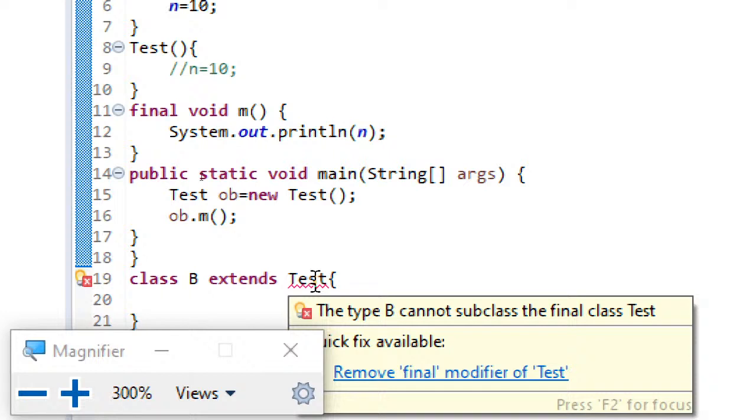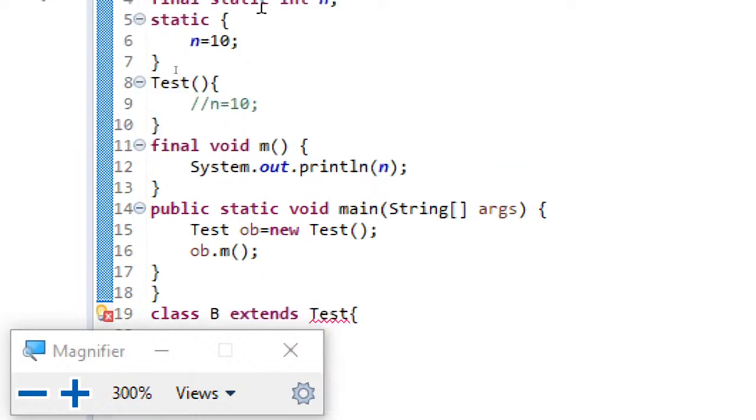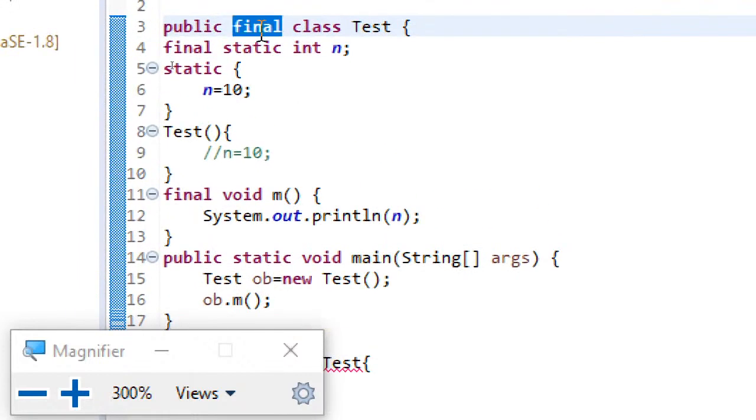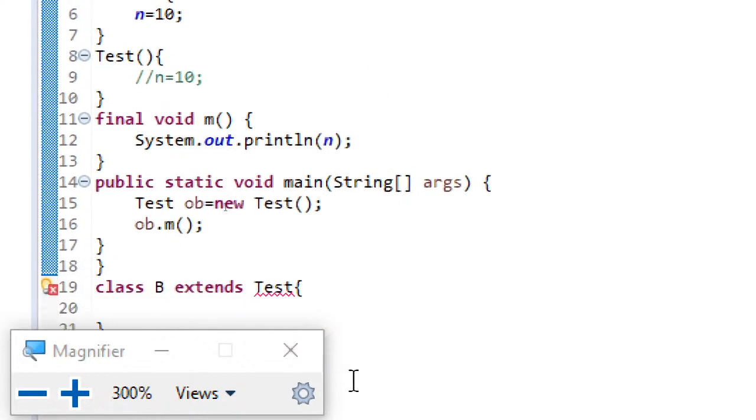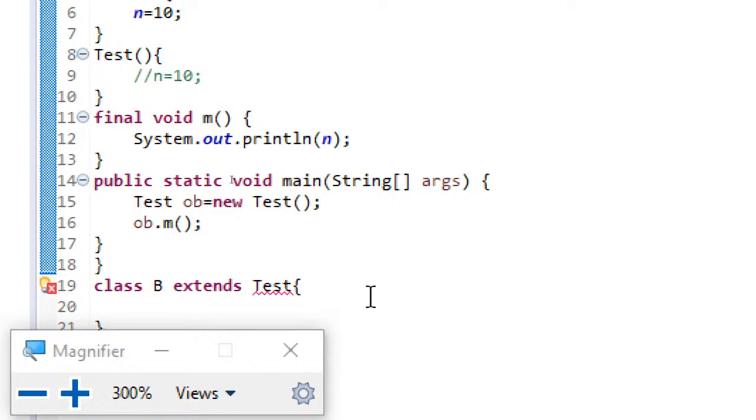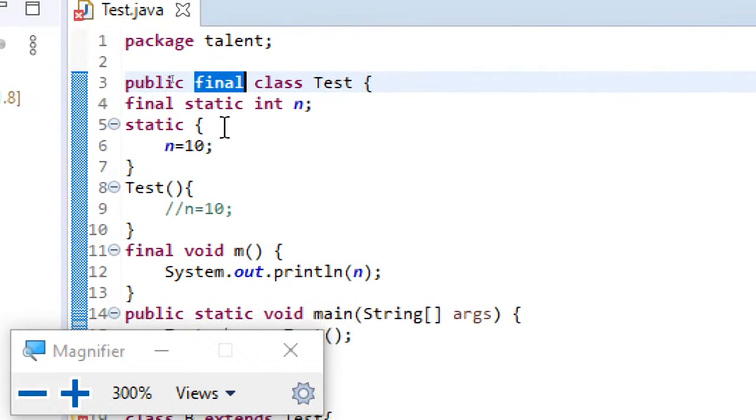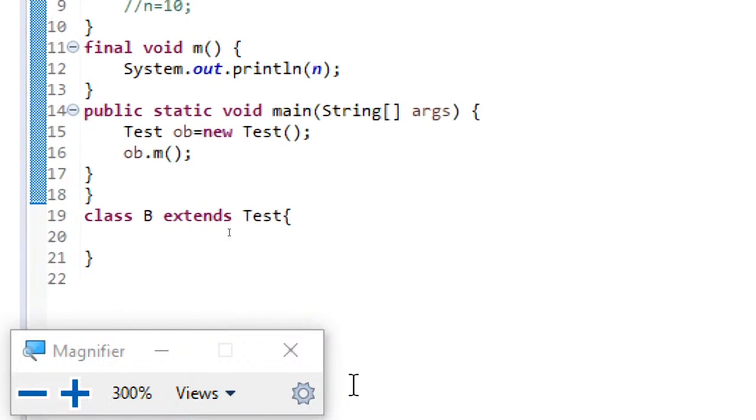So this is the third use of final. A final class cannot be inherited. Since I have declared class test as final, that cannot be reused, so I cannot inherit the final class. That's the error you can see here. If I just remove this and save it, you can see no errors.